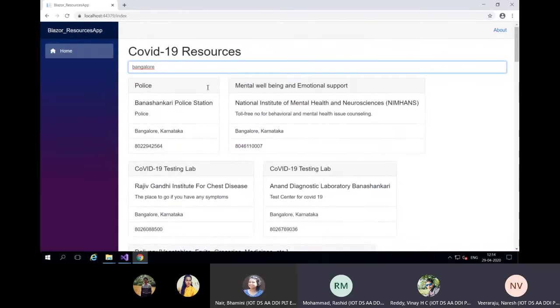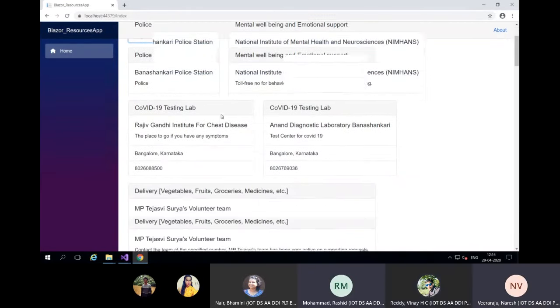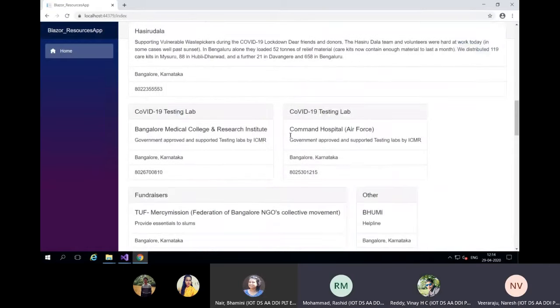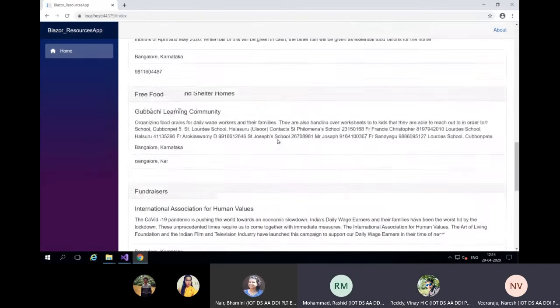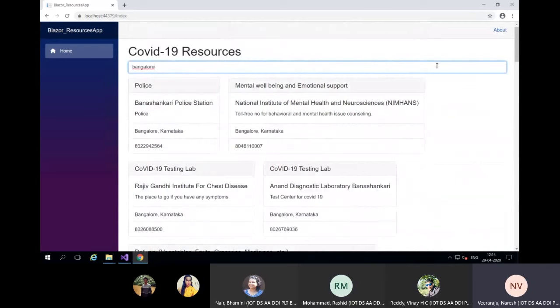I searched for Bangalore, and that filtration happened for Bangalore. So that's it. See that there are no network calls happening back and forth now. Nothing is hitting the server.